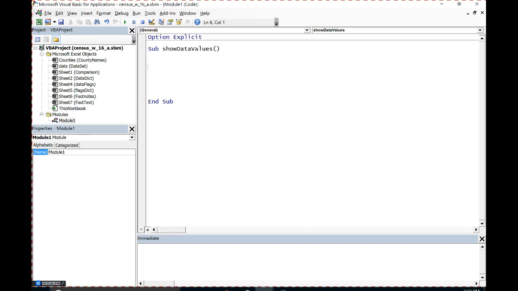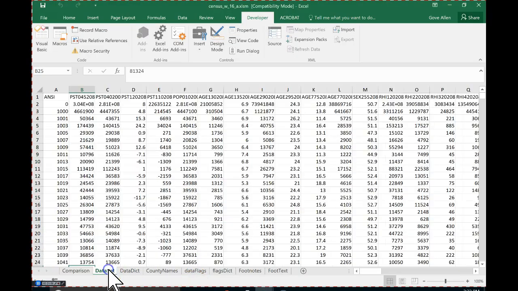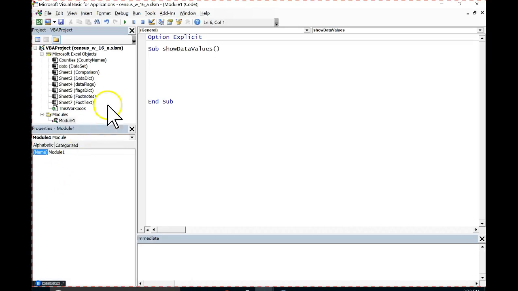All right. So this is the sub-procedure that we're going to execute when the user clicks on that button. So let's first start by saying we've got to figure out which row we're going to be dealing with. So we've got to bring in values from right here. Incidentally, which row do I need?